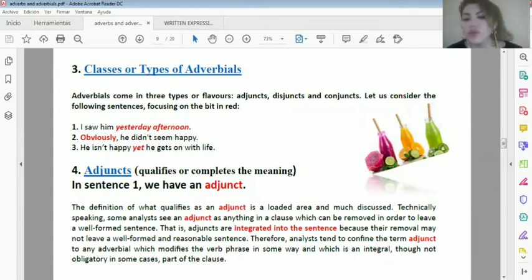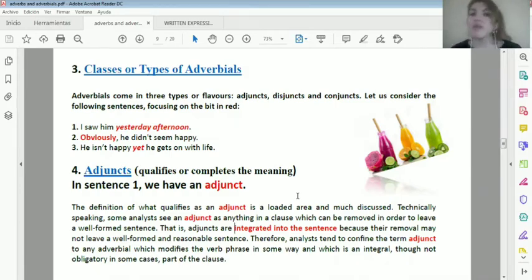Just short and sweet, just for you to know it, an adjunct in this case will complete the idea of the verb. So we'll add information about the verb. As I told you before, it will answer the questions when, why, where.